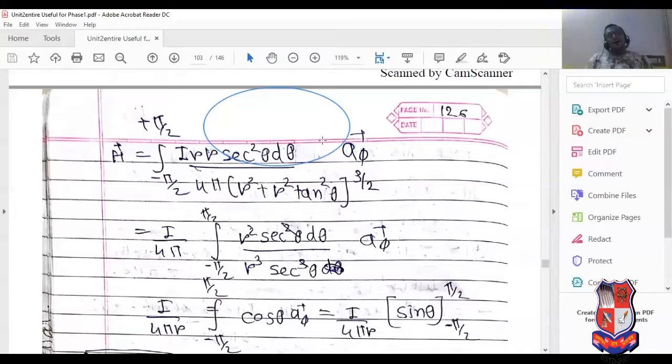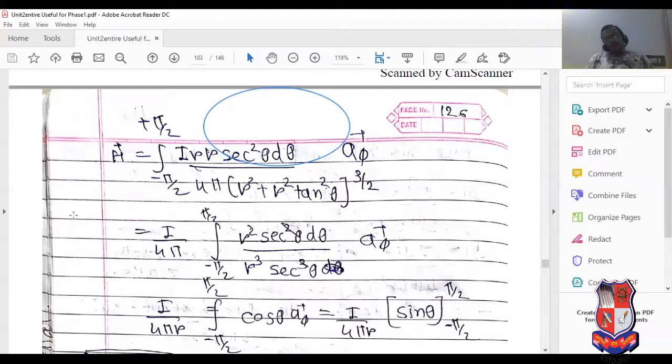I times r sec square theta upon 4 pi times (r square plus r square tan square theta) raised to 3 by 2, in the direction of aφ. So r square sec square theta d theta upon r cube sec cube theta in the direction of aφ. So sec square theta upon sec cube theta is 1 upon sec theta, which is cos theta. What is the integration of cos theta? It is sin theta.